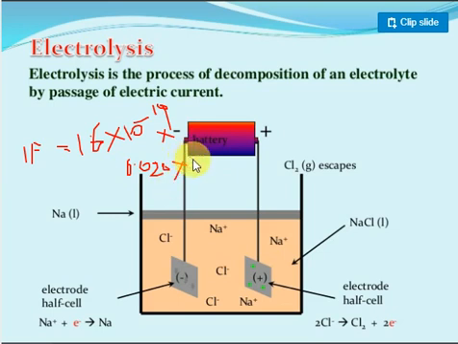This is called 1 Faraday, and 1 Faraday equals 96,500 coulombs. So if you pass 1 Faraday of charge to the electrode, 1 mole of sodium will be deposited.